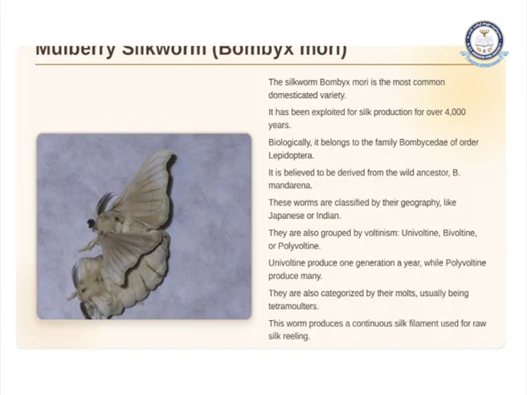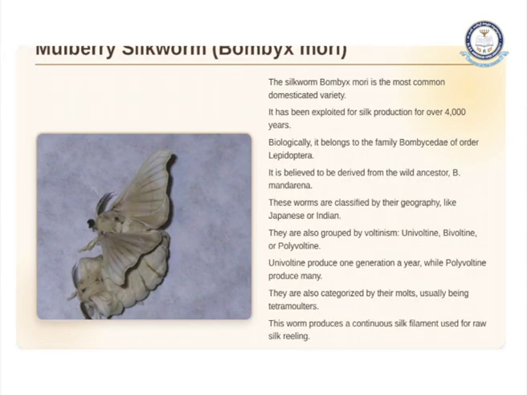If we look at the major mulberry silkworm, Bombyx mori is the most common domesticated variety. It has been exploited for silk production for over 4,000 years. Biologically, it belongs to the family Bombycidae and the order Lepidoptera, and it is believed to be derived from a wild ancestor, Bombyx. These worms are classified by their geography, like Indian, Chinese and also Japanese. They are also grouped by voltinism.